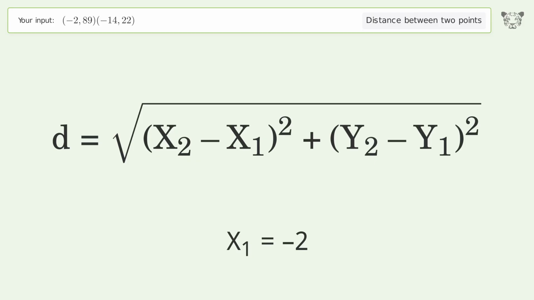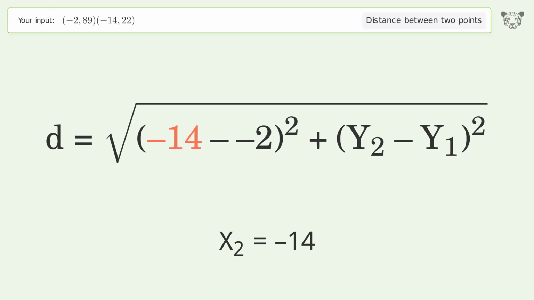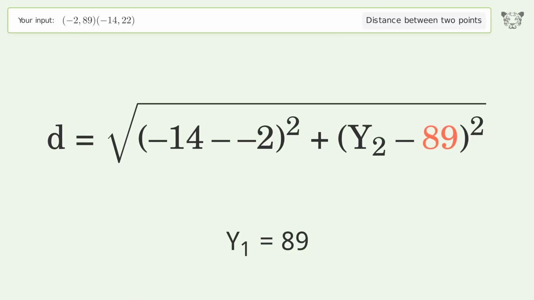x1 equals -2. x2 equals -14. y1 equals 89. y2 equals 22.